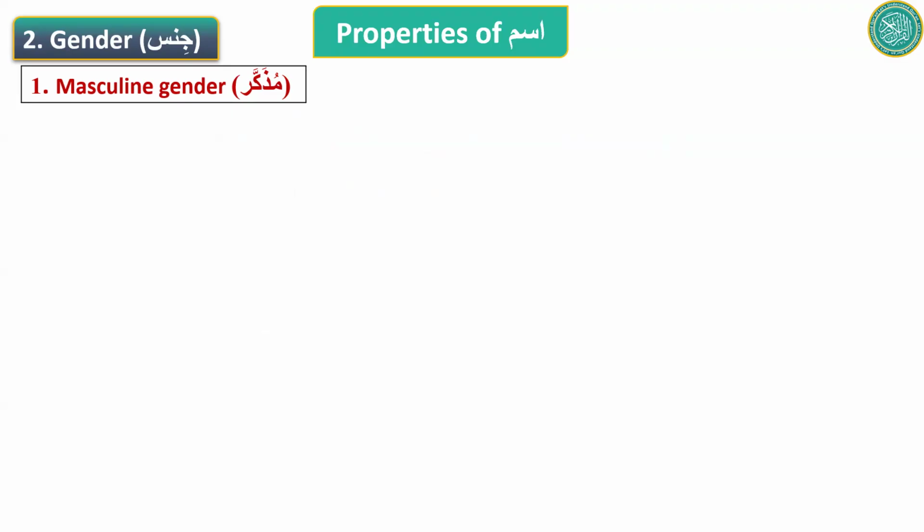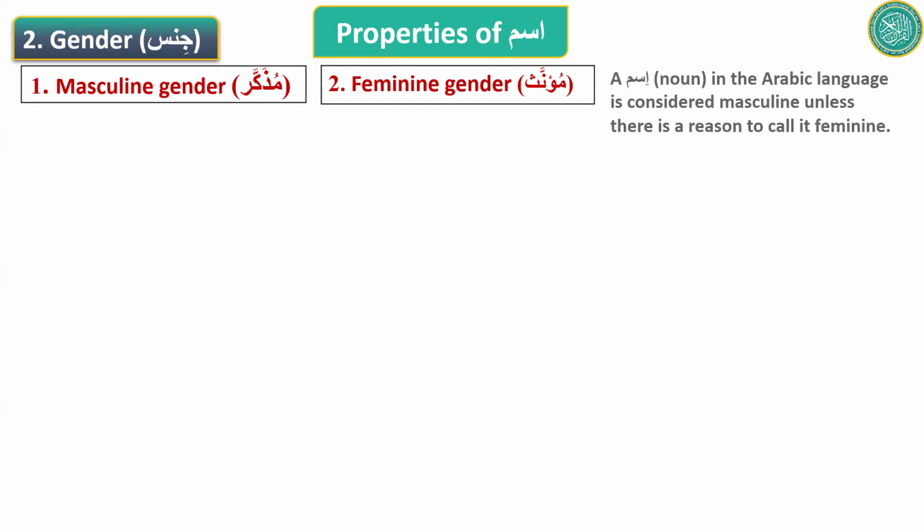So there are two types of gender: masculine, which is called muzakkar, and feminine, which is called muannas. As I said yesterday, the default gender in Arabic language is masculine. And remember this statement, don't forget it. A noun or ism is considered masculine in Arabic language unless there is a reason to call it feminine.